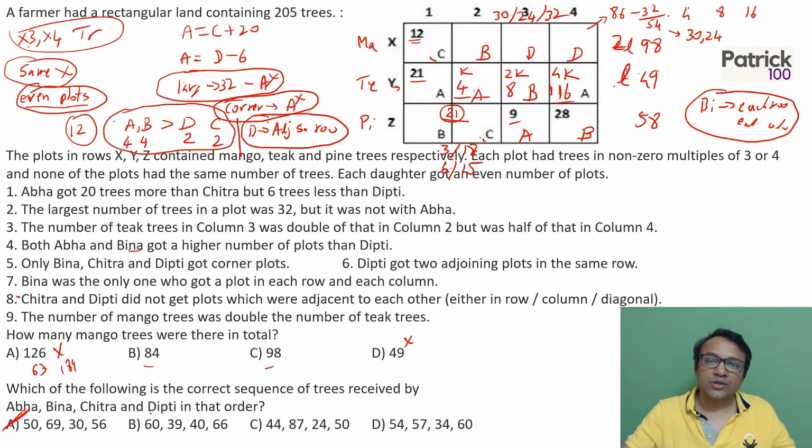Second question, I know option A. So I know the number of trees: 50, 69, 30 and 56. Okay, which you can get the answer. And how many mango trees are there in total? We know 98. So we get the answer for these two.